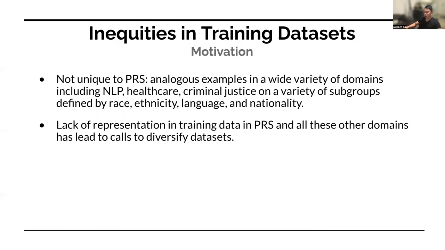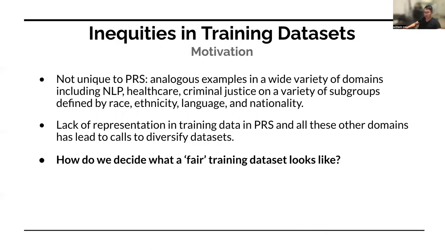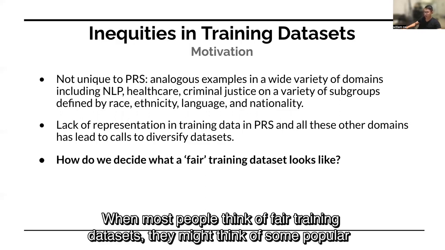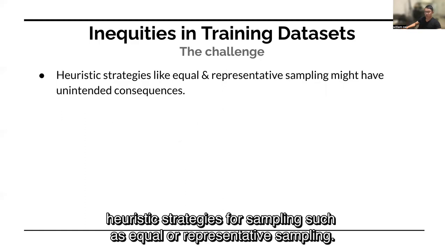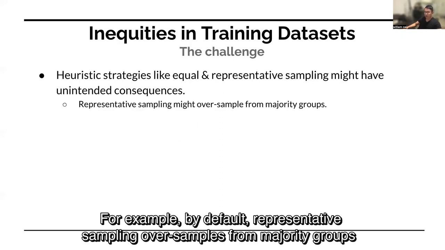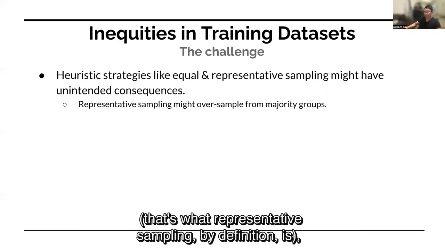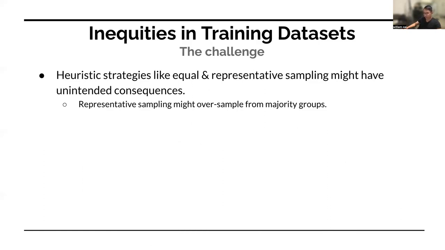We wanted to discuss what a fair training dataset might actually look like. So, okay, I think when most people think of fair training datasets, they think of some popular heuristic strategies for sampling, including something like equal or representative sampling. However, what we find is that these strategies can have unintended consequences. And so, for example, by default, representative sampling oversamples from majority groups. That's kind of what the definition of representative is, which we think is kind of a funny strategy to encode as a default fair way of sampling.